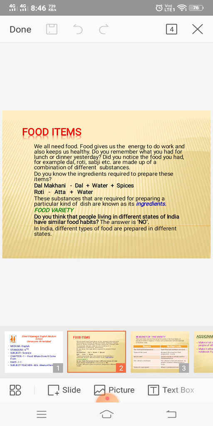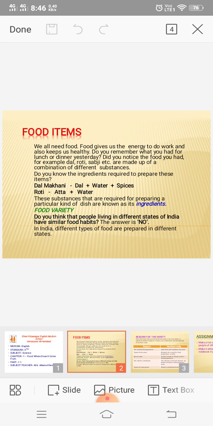Now what are ingredients? Ingredients are the substances that are required for preparing a particular kind of dish. Like dal, water and spices are the ingredients to prepare dal makhani.